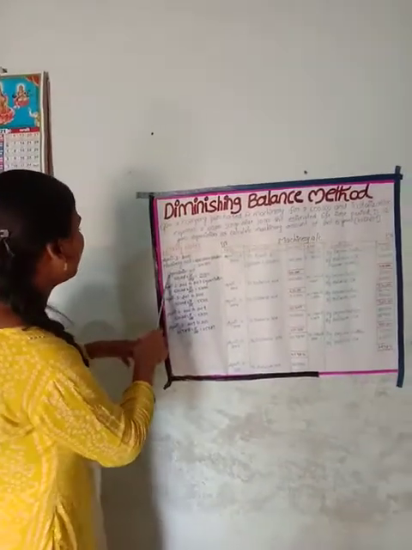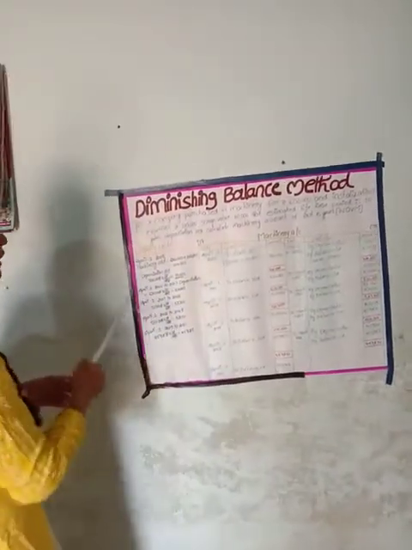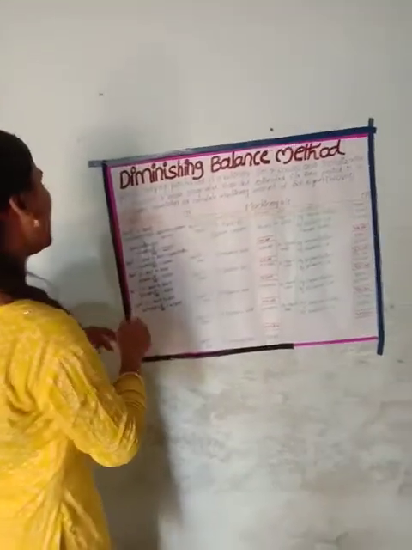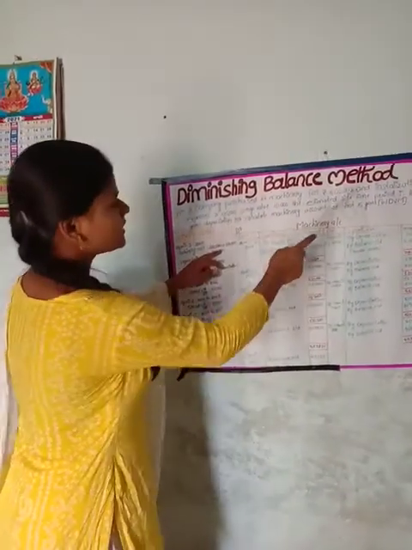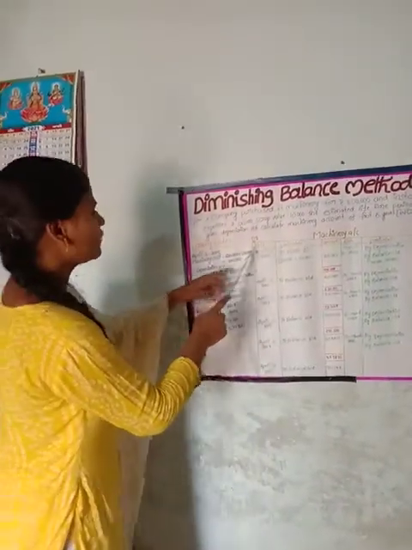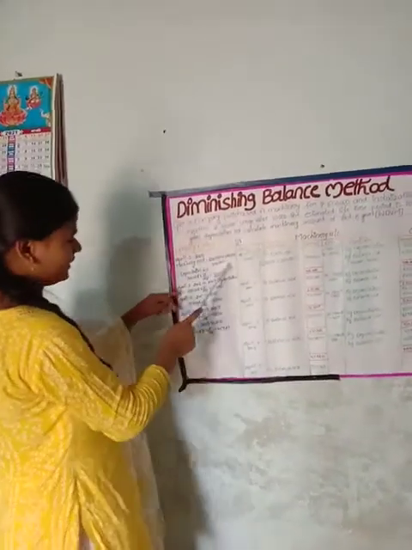And this is the formula, the working notes. When we purchase machinery on April 1st 2005, machinery cost is 6 lakhs plus expenses 1 lakh, total 7 lakhs.